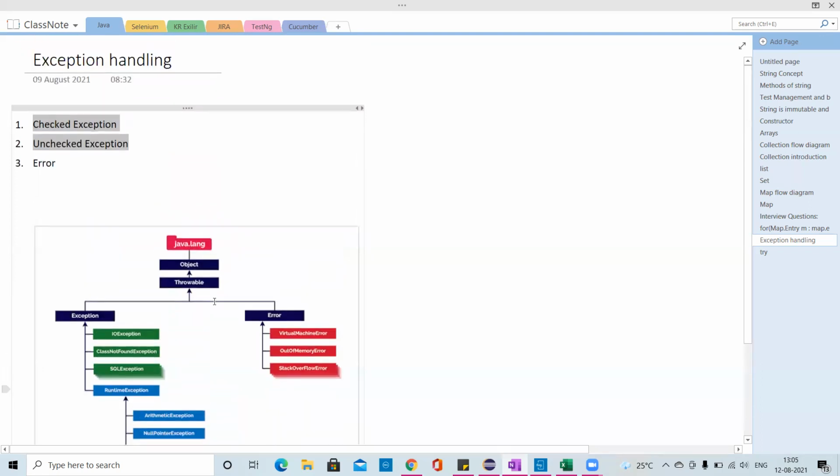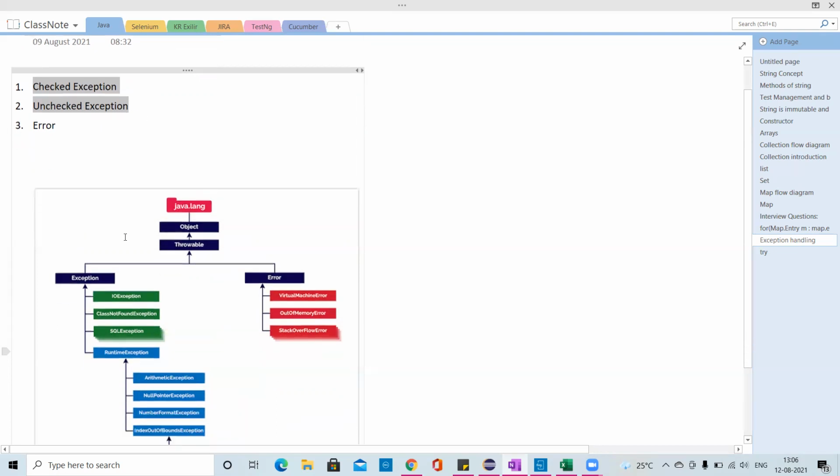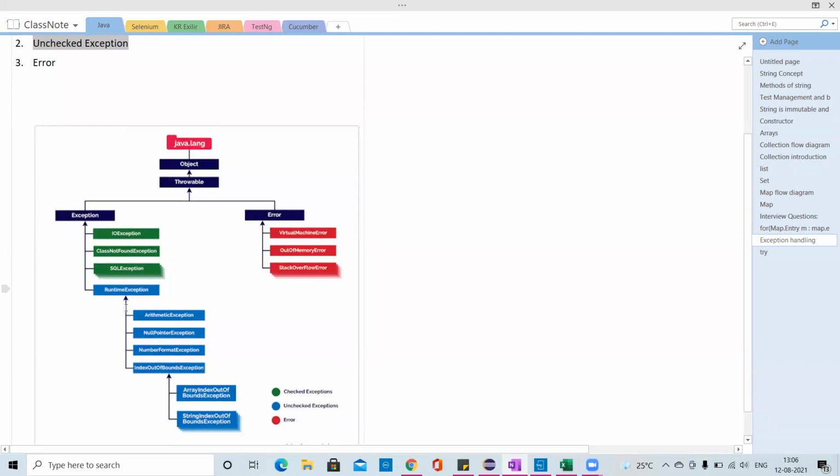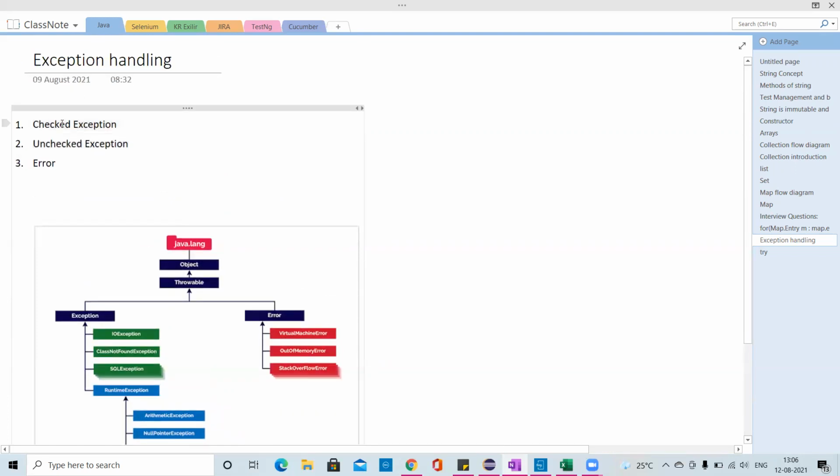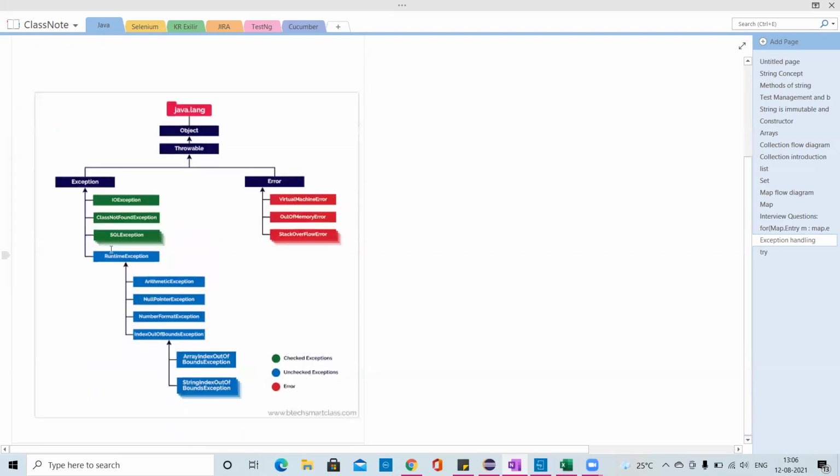Checked exceptions are the ones, for example, if you're uploading some file and your class is not created properly. While coding itself you will be able to see those exceptions; those are checked exceptions. While coding you will just correct those exceptions. The other kind are unchecked exceptions. With unchecked exceptions, you will not get to know about them while coding. Checked exceptions are called compile time exceptions, and unchecked exceptions are called runtime exceptions.